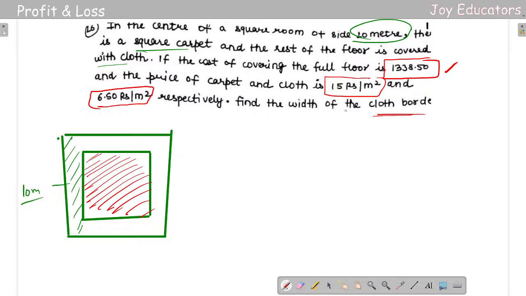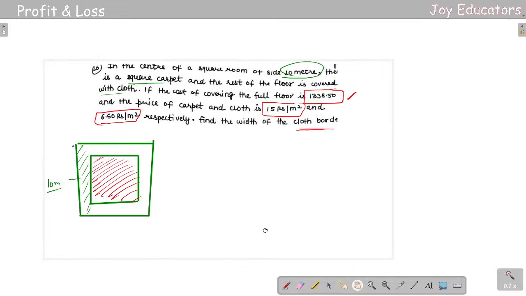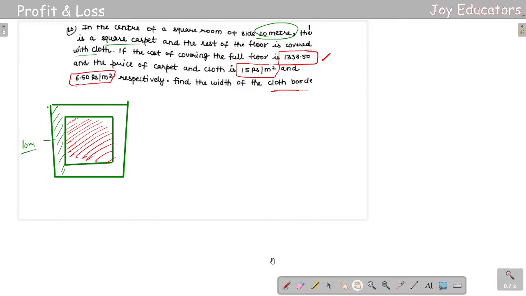What exactly we are supposed to do is so many things. First, we need to know the carpet area.